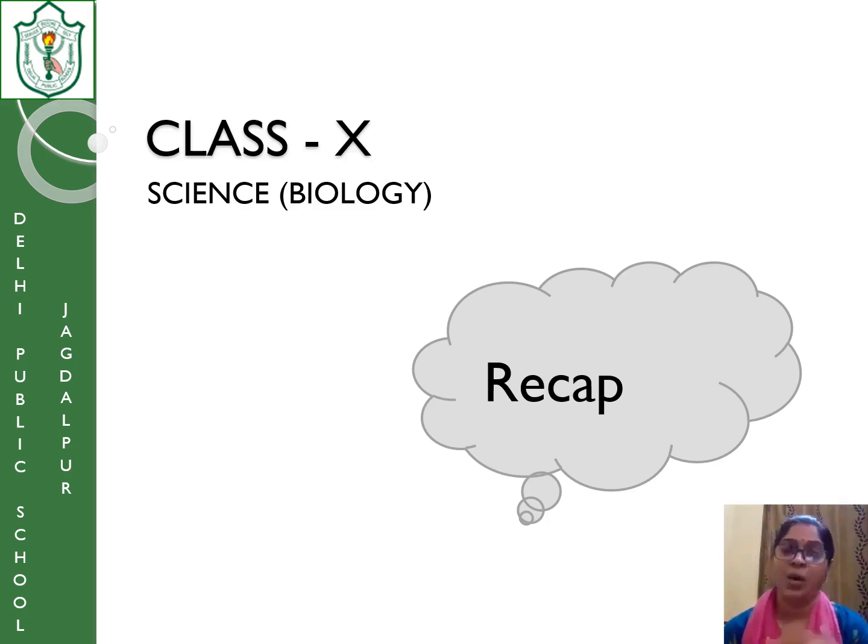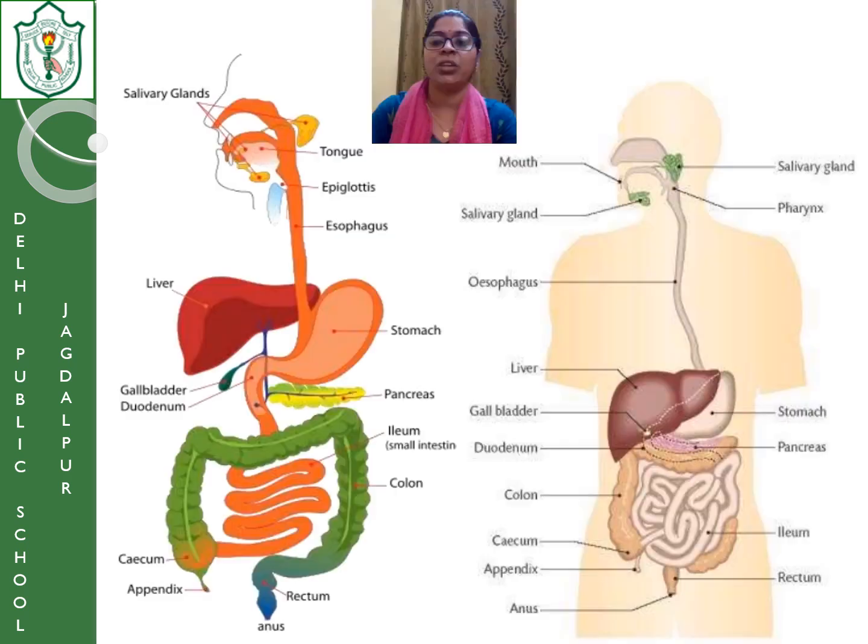And we did how in the mouth the salivary glands produce the saliva, and the saliva contains the salivary amylase. With the help of the salivary amylase, the starch part of the food is digested into sugar. So today we will start with the mouth again. The teeth we will discuss.